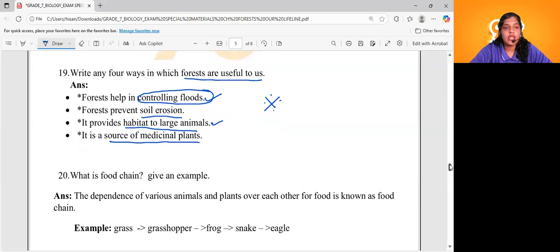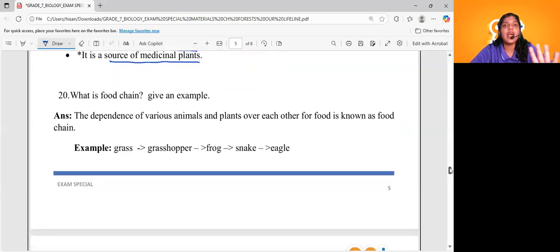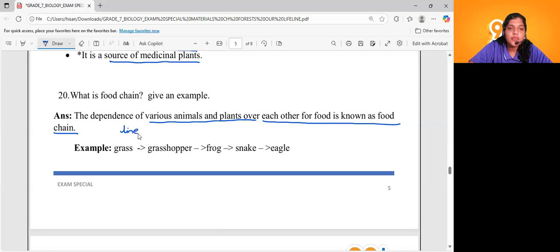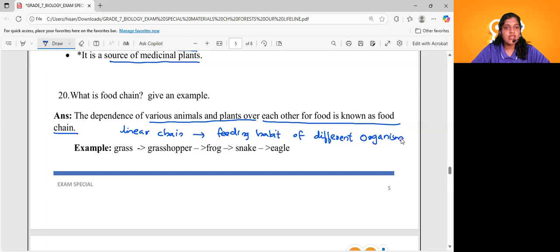Coming to question number 20. What is a food chain? Give an example. So we have discussed what a food chain is, right? The dependence of various animals and plants on each other for food is known as a food chain. It is a linear chain that shows the feeding habits of different organisms in an ecosystem. It is called what? Food chain, right? So let's see an example for the food chain.